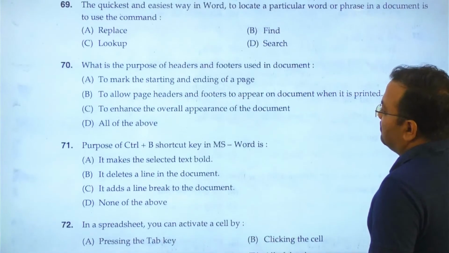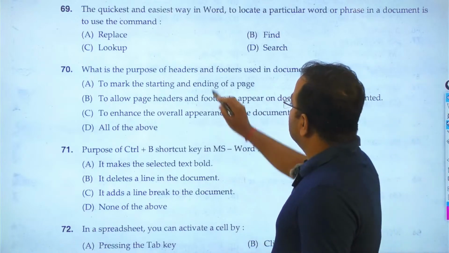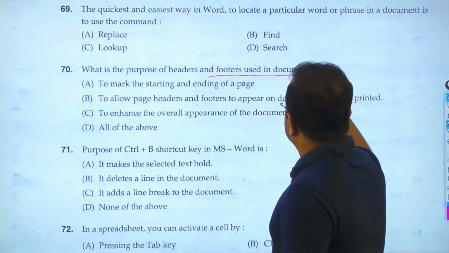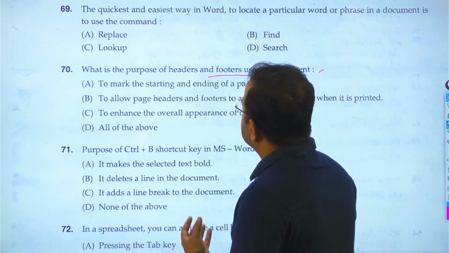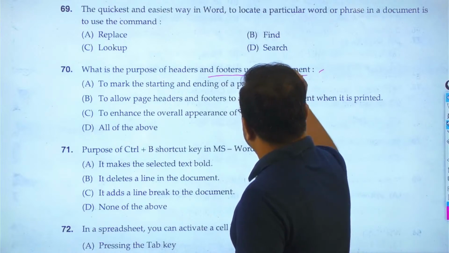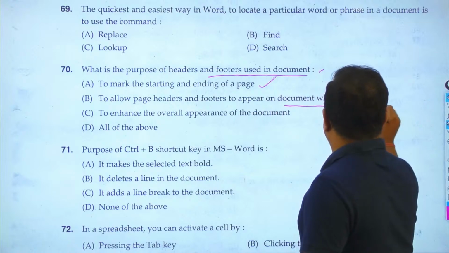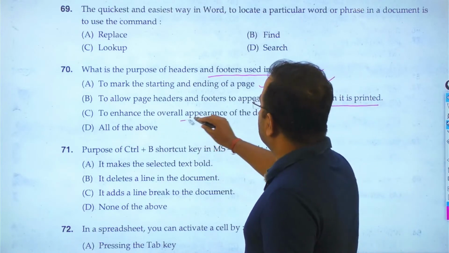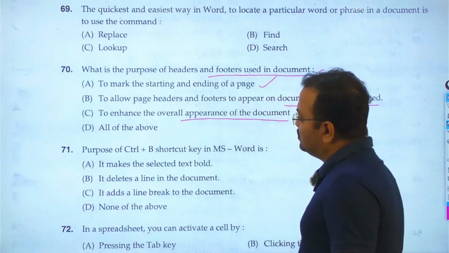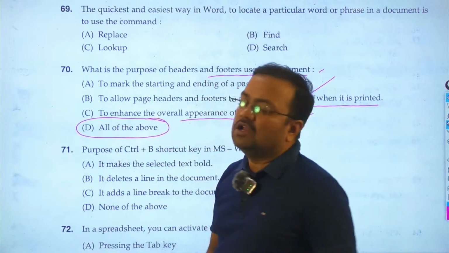Then goes to question number 70. What is the purpose of the header and footer used in documents? See here, it has given the option to mark the starting of the ending pages. Yes, it is correct. To allow the page header and footer to appear on the document when it is printed. Yes, it is also correct. To enhance the overlap of appearance of the document. Yes, it is also correct. So for this question, we can choose the answer all of these above.